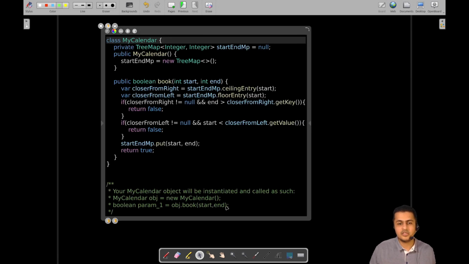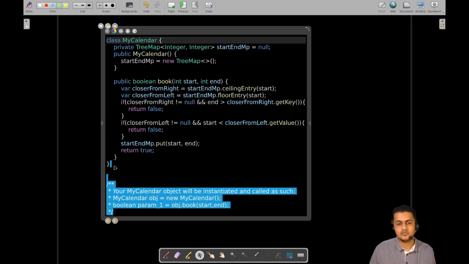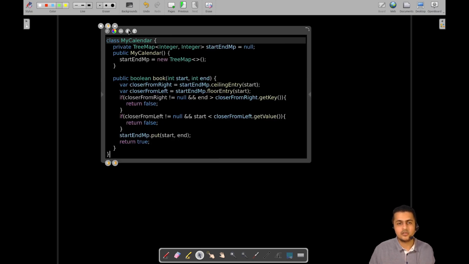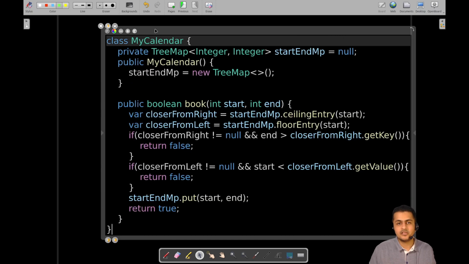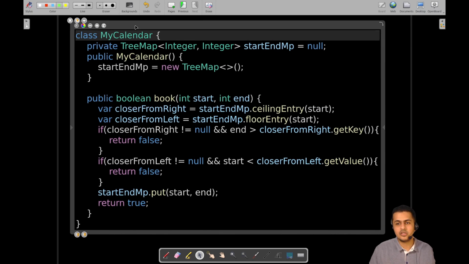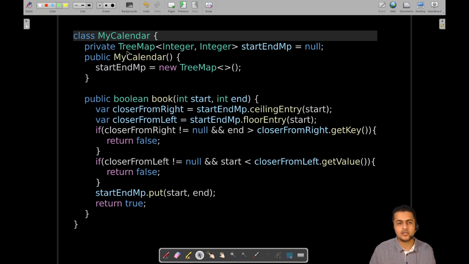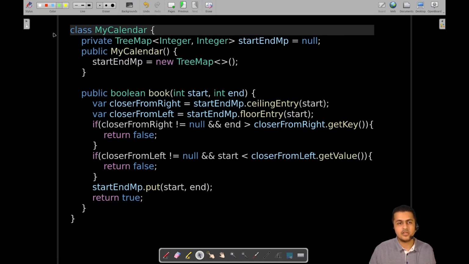So this is the implementation. This particular section is of no use, so let's remove that. It's just for the sake of telling you how this booking method, or book method, will be called. Let's discuss what we are doing here.